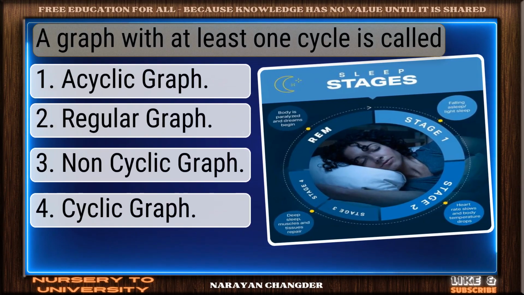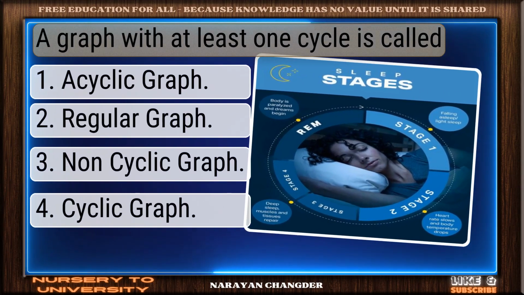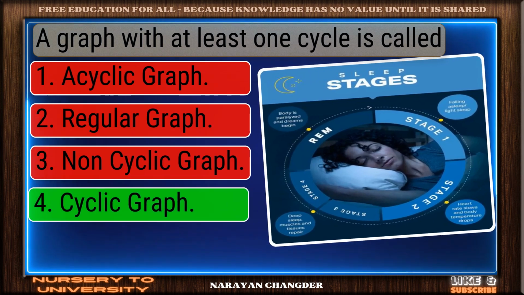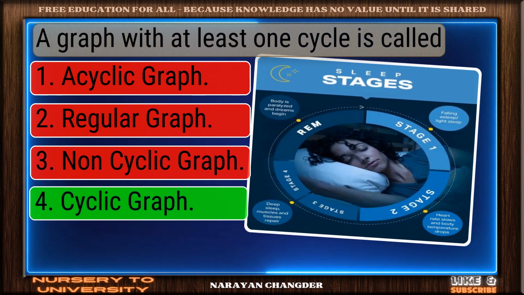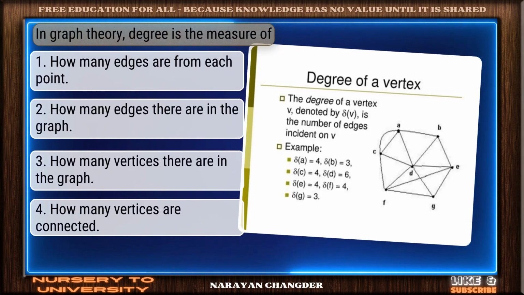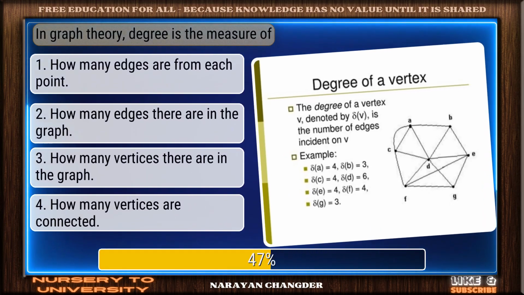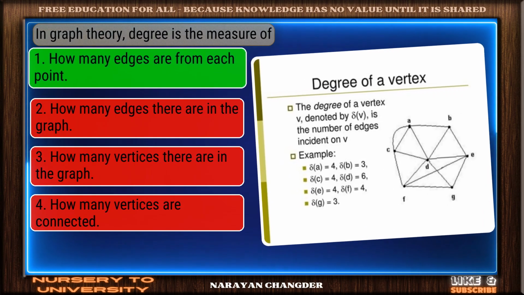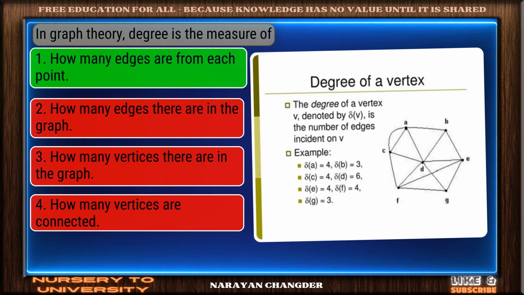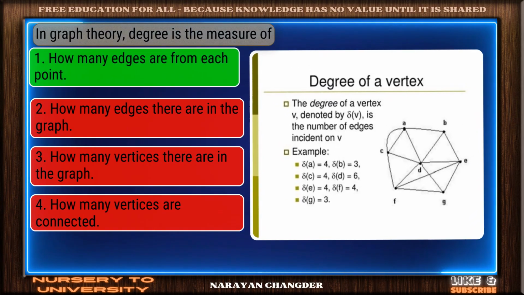Question number 23. A graph with at least 1 cycle is called? Well picked. Cyclic graph is the correct answer. Question number 24. In graph theory, degree is the measure of. Correct response. How many edges are from each point is the most accurate answer.